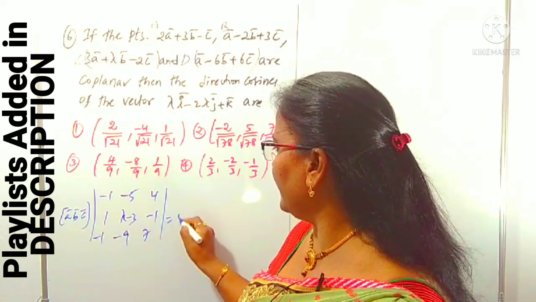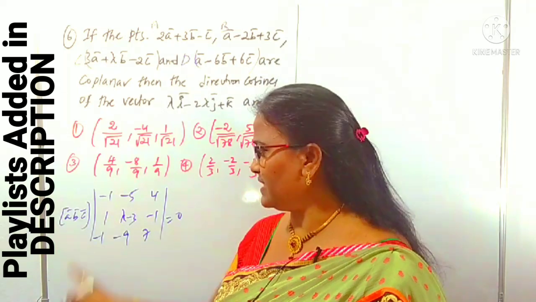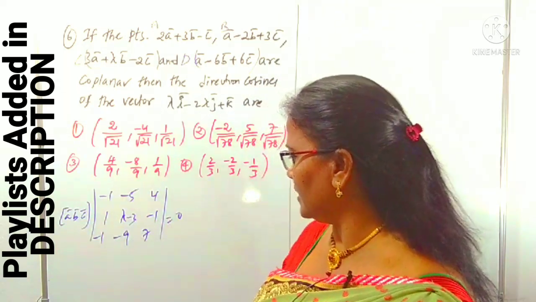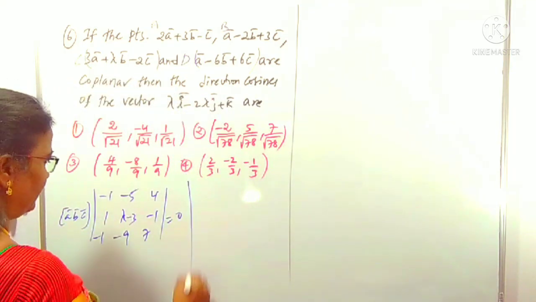E is 0, you can take immediately. No need to worry about this: ABC is not coplanar. That's why this is not equal to 0. We can equate this, that is 0. Now the expansion of this determinant. This is the delta expansion here.